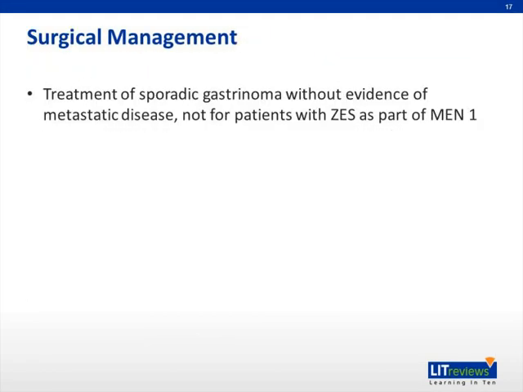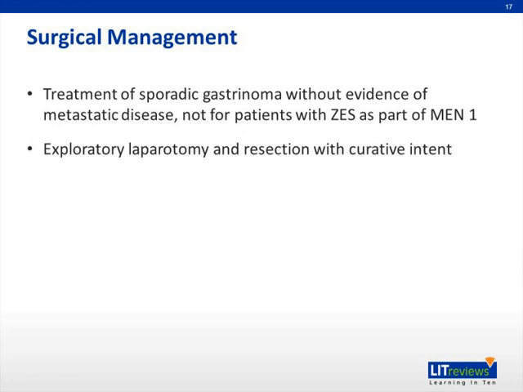Patients with a sporadic gastrinoma who do not have evidence of metastatic spread of disease should be offered exploratory laparotomy and resection with curative intent. In contrast, laparotomy is not routinely recommended for patients with ZES as part of MEN1, since the multifocal nature of the tumors in this disorder almost uniformly precludes cure of gastrin hypersecretion.